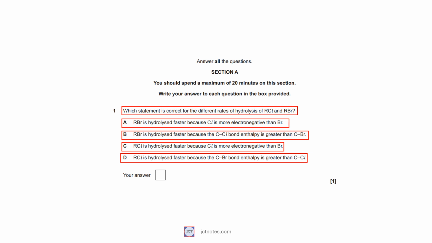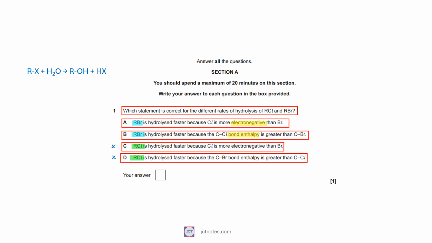As the question is asking about hydrolysis of compounds of chloride and bromide, I assume that R is an alkyl group and we are asked about halogenoalkanes. The hydrolysis of halogenoalkanes follows the reaction. In the haloalkanes, the greater the atomic number of the halogen, the more reactive the haloalkane is, therefore we know that the bromide compound is going to be hydrolysed faster, answers A and B. We need to decide if it is due to the electronegativity or the bond enthalpy.